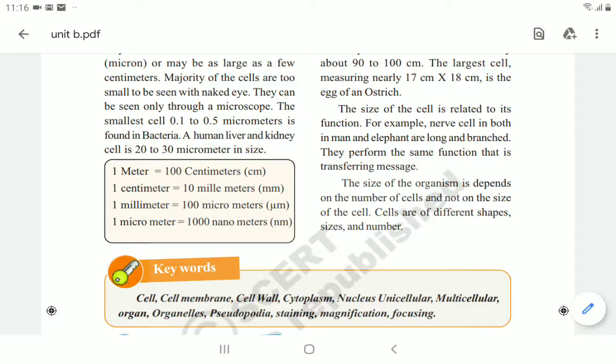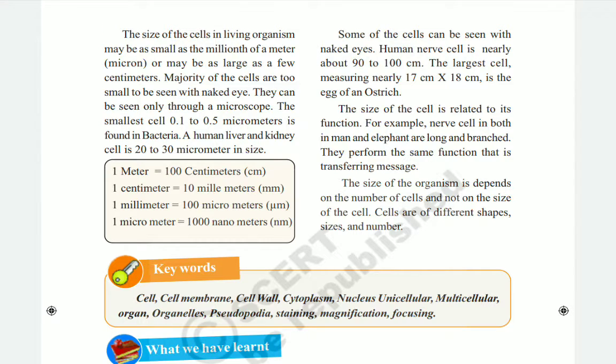Okay, so that 0.1 to 0.5 micrometer cell is in bacteria, not in our human bodies. In our human bodies, the smallest cell is the liver or kidney cell, which is 20 to 30 micrometers